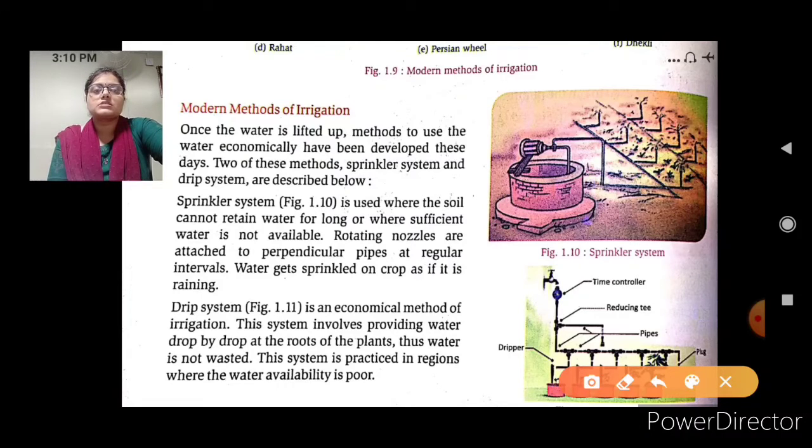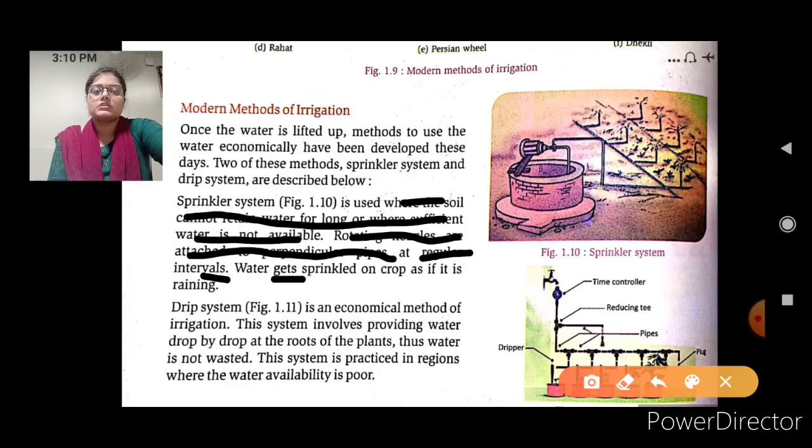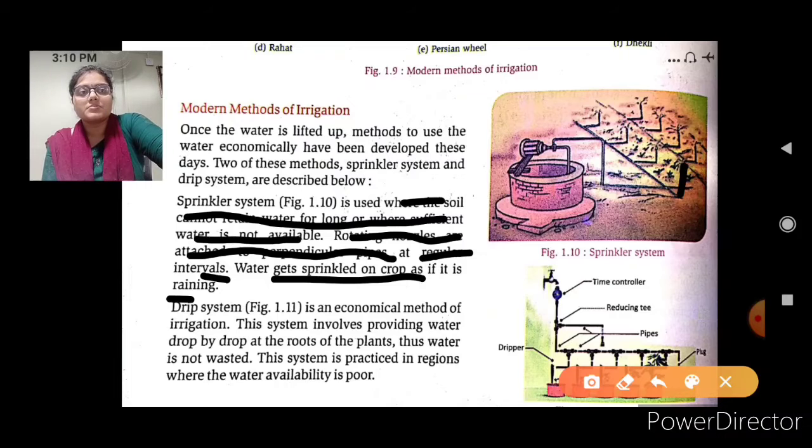Here the explanation is there. In the sprinkler system, where the soil cannot retain water for long, or where sufficient water is not available, rotating nozzles are attached to perpendicular pipes at regular intervals, and water gets sprinkled on the crop as if it is raining. I am just drawing this.